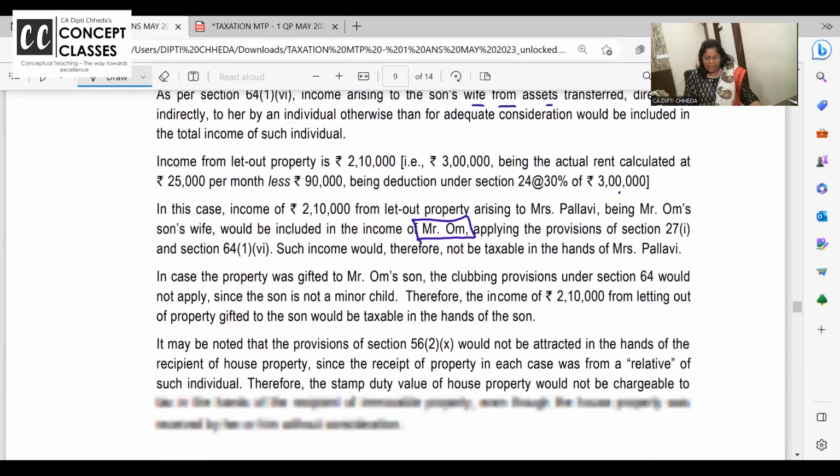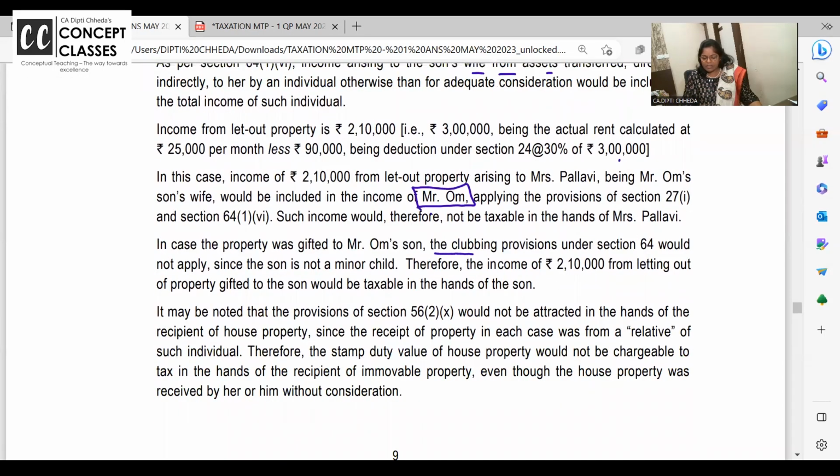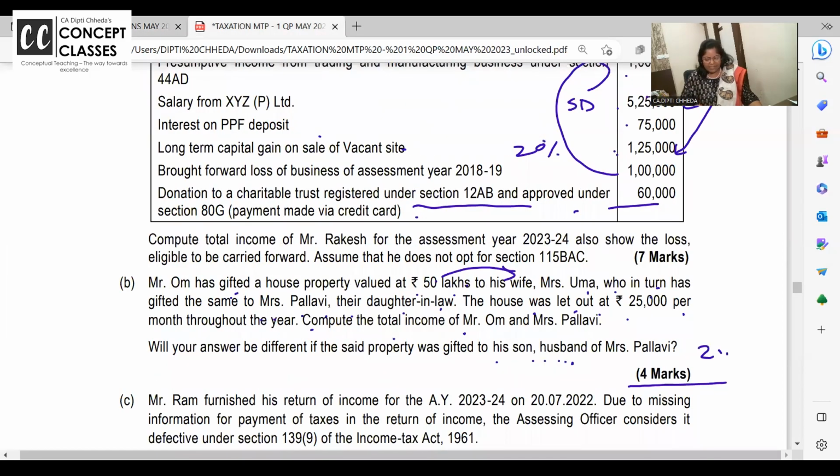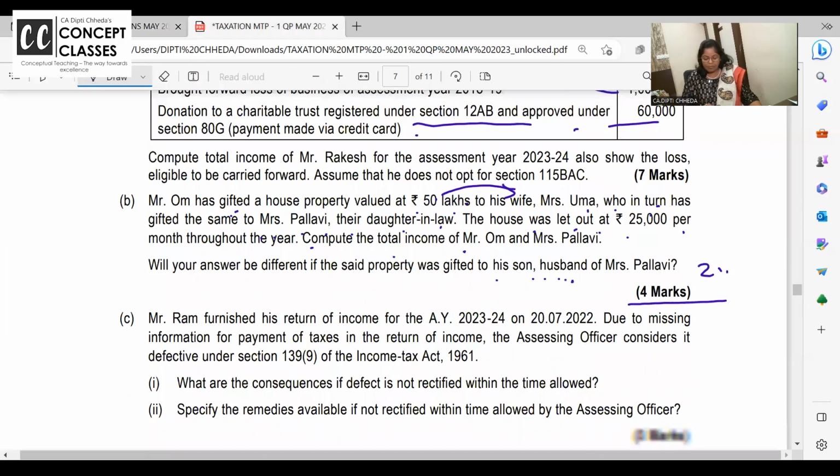Om. Okay. If Om would have gifted to son, clubbing provisions will not apply. Then this rental income would have been taxable in the hands of son. That answer is very simple.